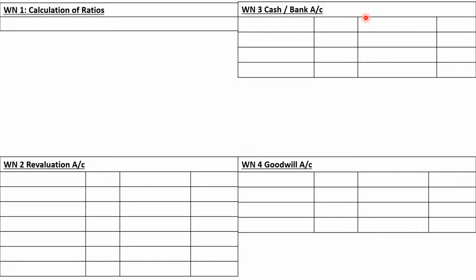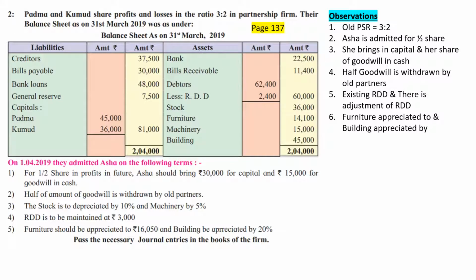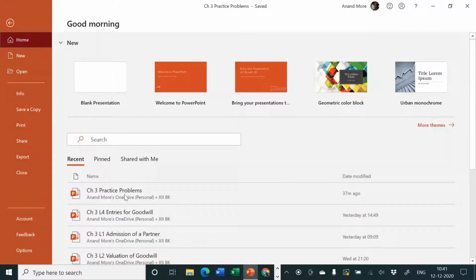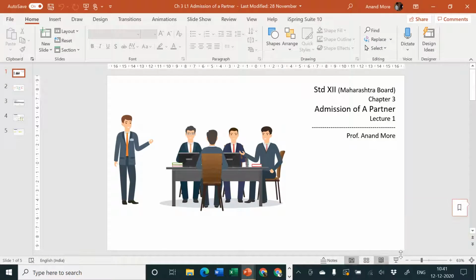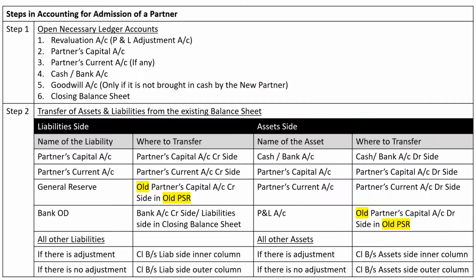Pause the video, draw the accounts, and thereafter resume the video to solve it with me. Okay, let me start now. I'm assuming that you have come back after drawing the things. Let us consider. First step, open necessary ledger accounts. We have seen this particular idea of considering different steps. Let me just show it to you. Admission of a partner. This presentation we have already done. First step, open necessary ledger accounts, we have done it.